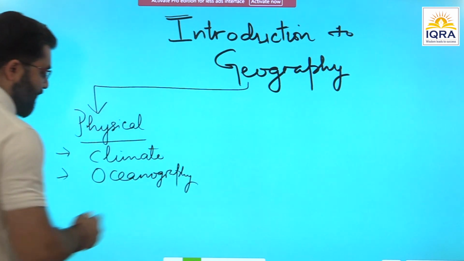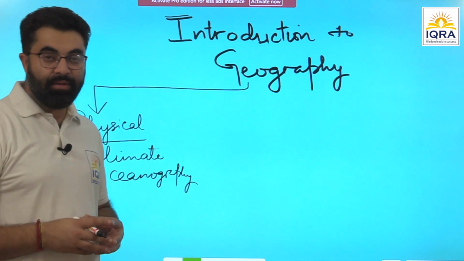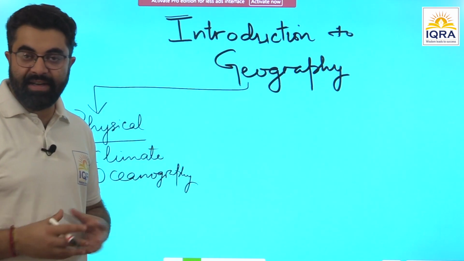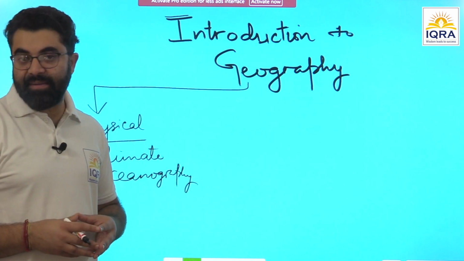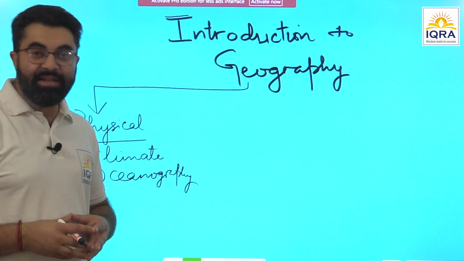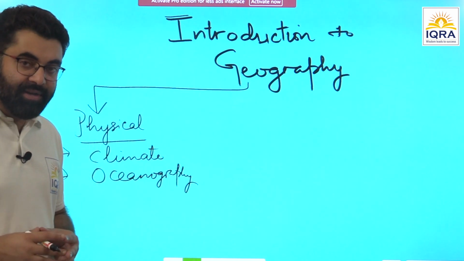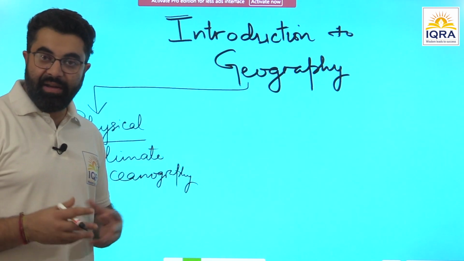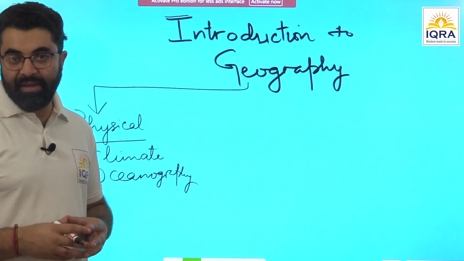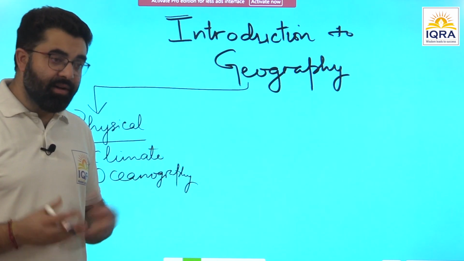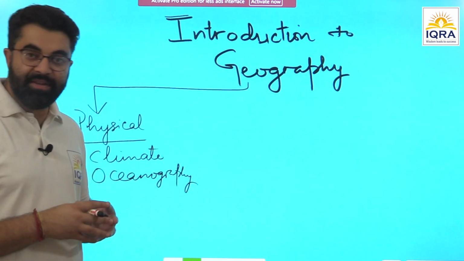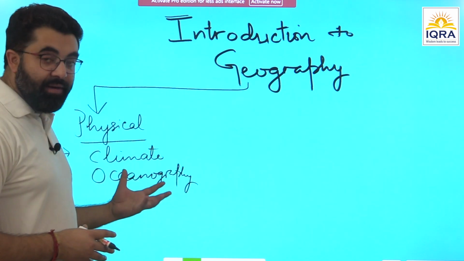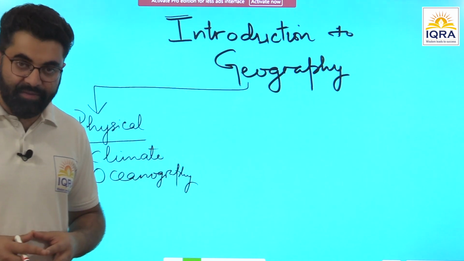We'll discuss different phenomena that take place on the surface of the ocean, primarily ocean currents, tides, waves, the oceanic circulations. And towards the end, we'll be discussing ocean topography and also ocean resources. Now for the mains examination, the resources are very, very important. The new resources that we discover in oceans and what are their implications, climatic, economic and social implications, that will be very important. Ocean currents are also very, very important for your mains as well as prelims examination. There have been questions asked on ocean currents. So this topic will deal with all these phenomena that take place on the surface of oceans.